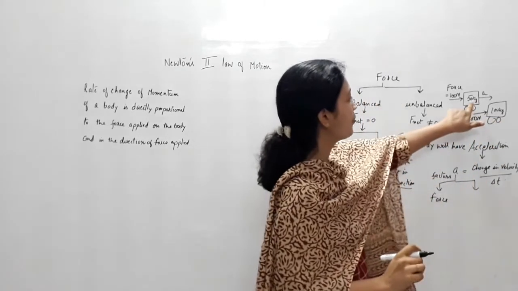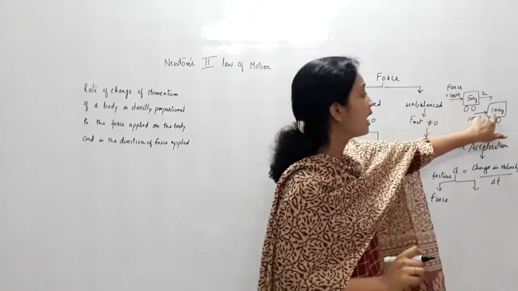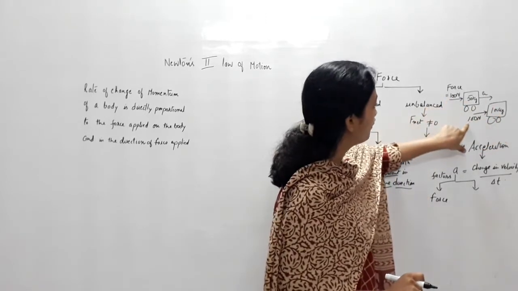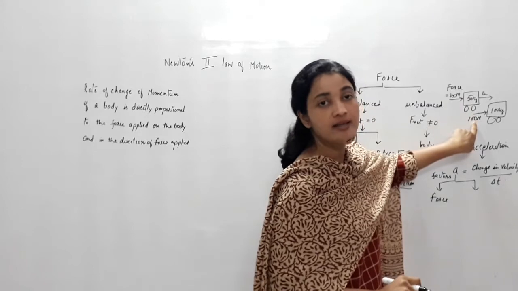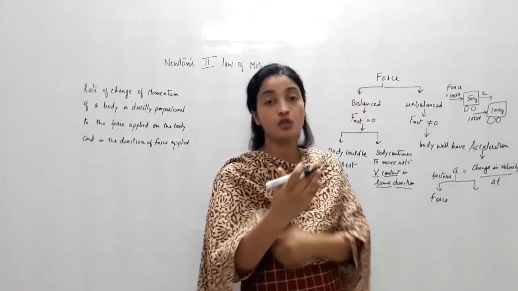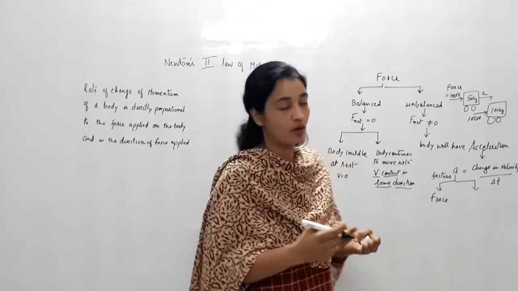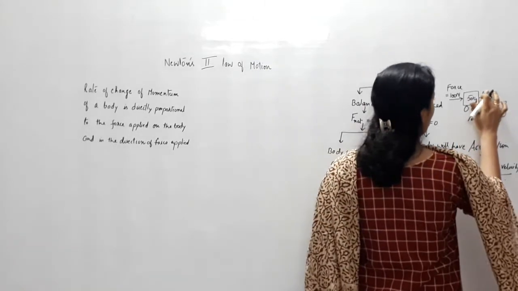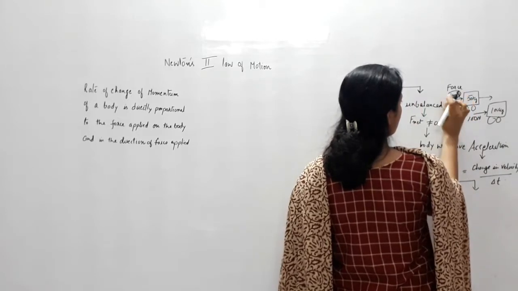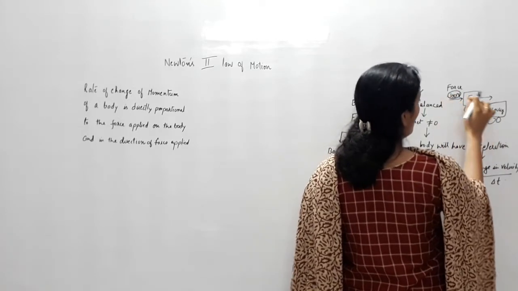One cart has a mass of 50 kg, the other a mass of 100 kg, but the force applied on both is the same, 100 newtons. What do you understand intuitively? Which will have more acceleration?